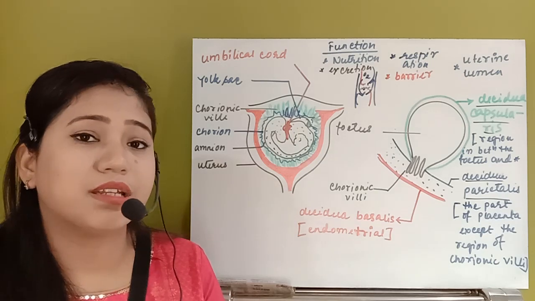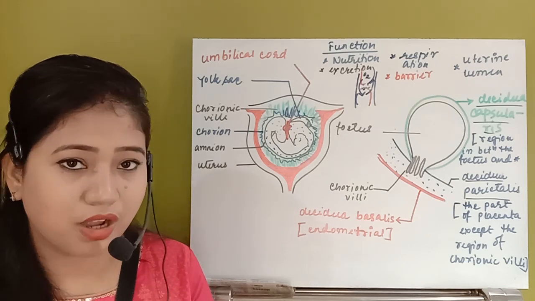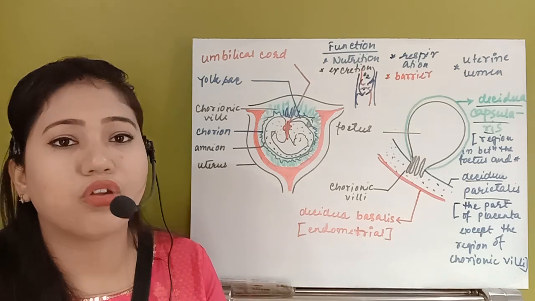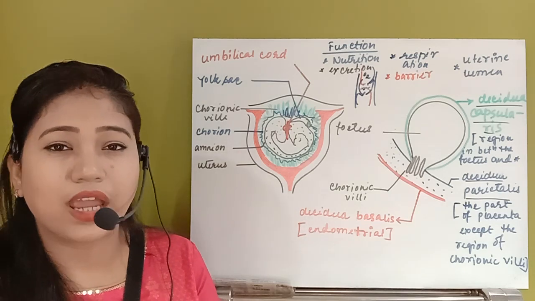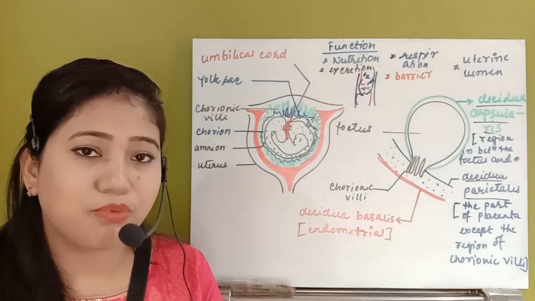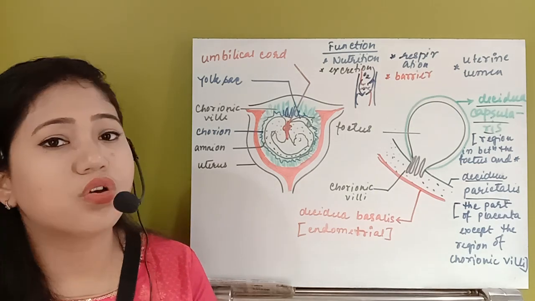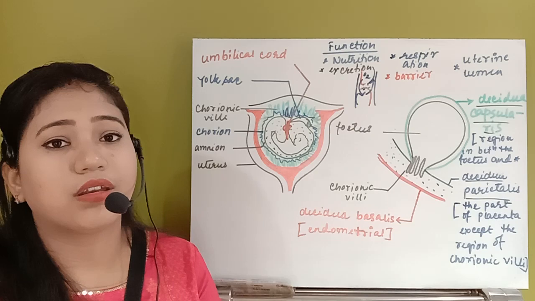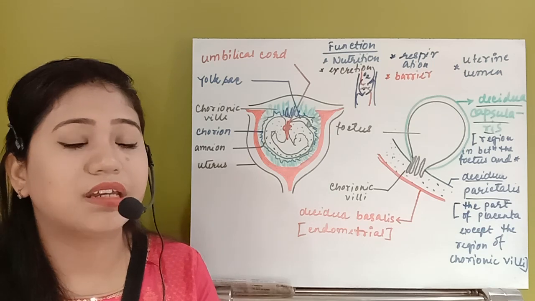We have lots of chemicals like nicotine, cocaine, morphine, these types of addictive drugs. If the mother is taking those drugs, the placenta cannot stop them from entering the fetal blood. If she has some drug addiction, like nicotine or cigarette smoking, those chemicals can enter into the fetal blood. We also have one important thing that was seen in Japan, that mercury